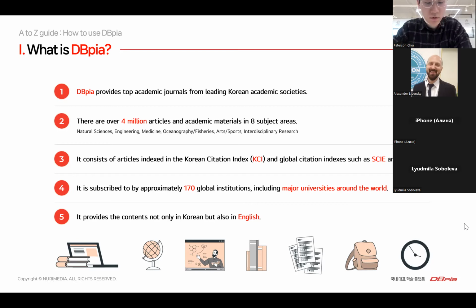4. It is subscribed to by approximately 170 global institutions, including major universities around the world. In Korea, most universities are already subscribing to our databases, and even high schools are gradually subscribing to DBpia. The number of global institutions is also increasing as the importance of Korean academic knowledge has been growing. Lastly, Korean-based articles are our main contents, but we do have some English contents too.